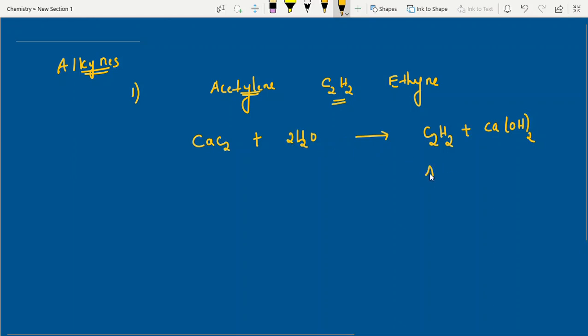This is what we call acetylene. Here questions come from calcium and carbon. How many sigma and pi bonds are there in total, or only between carbon and carbon? You will get a good number of questions. In total there are 3 sigma bonds and 2 pi bonds. Only between carbon and carbon, it is 1 sigma and 2 pi bonds. It depends on the question. So this is acetylene gas.